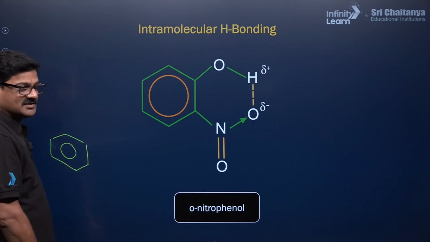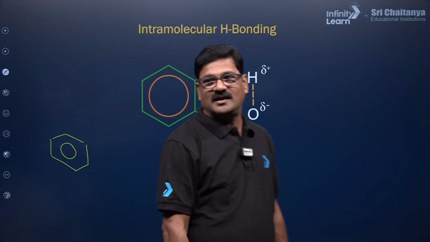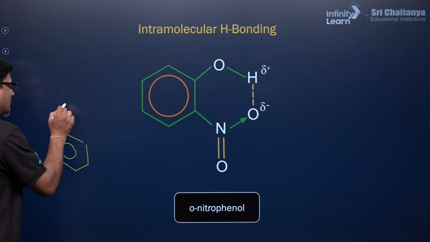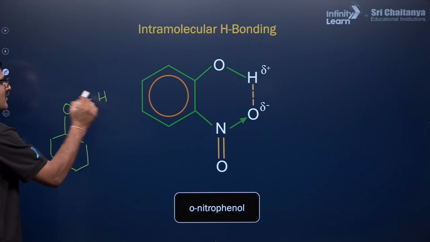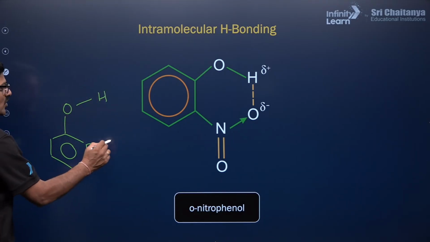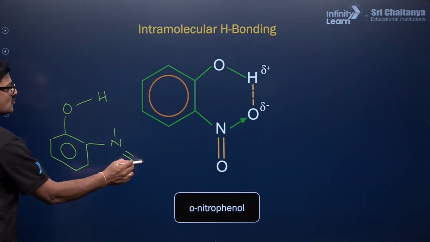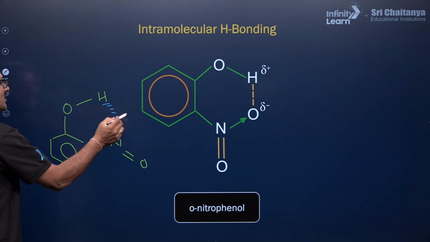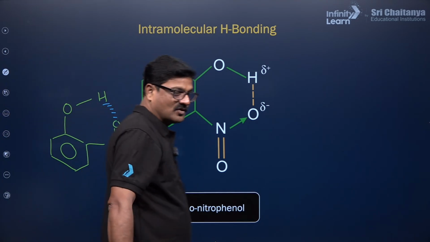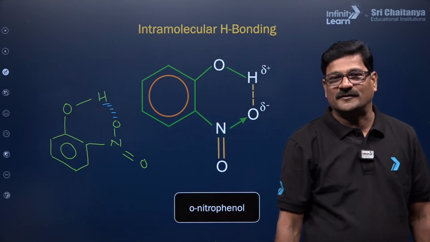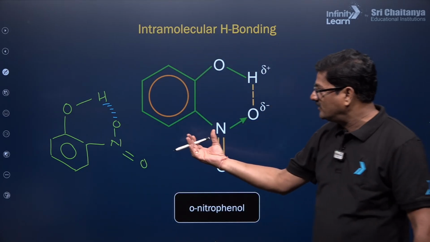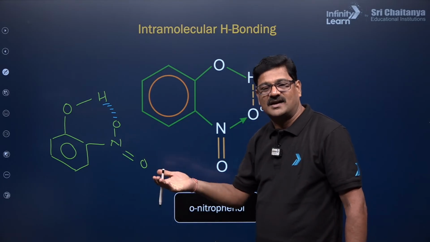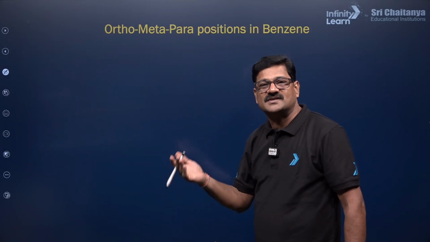Whenever benzene has OH, you can say phenol. Whenever you have a nitro group with this, and there is an intramolecular hydrogen bonding, that is what is called orthonitrophenol. Because of this, the molecule is so compact that it is steam volatile.